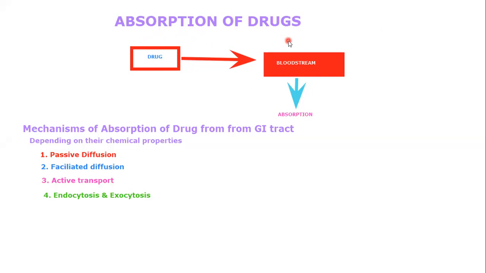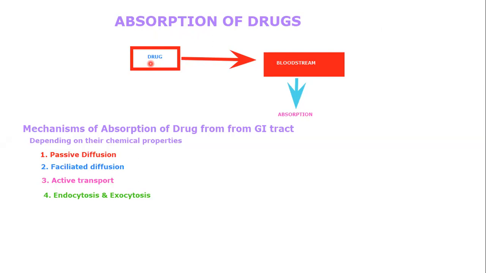So first, let's see what absorption of drugs is. The transfer of a drug from the site of administration into the bloodstream is known as absorption. The rate and extent of absorption depend upon the environment where the drug is absorbed. It also depends on the chemical characteristics of the drug and the route of administration, which can influence the bioavailability.